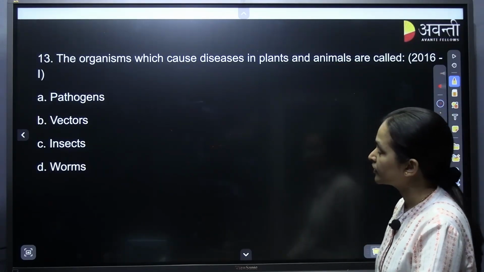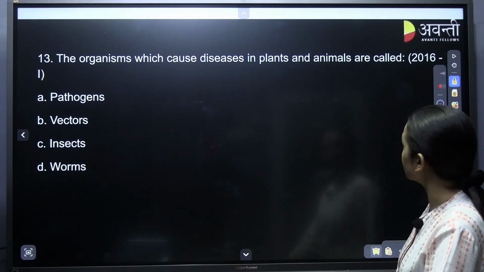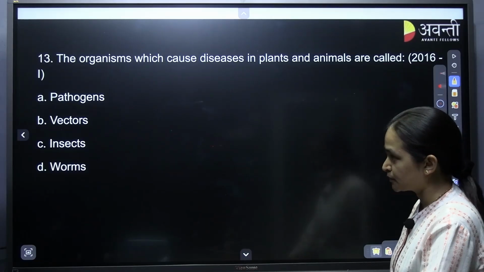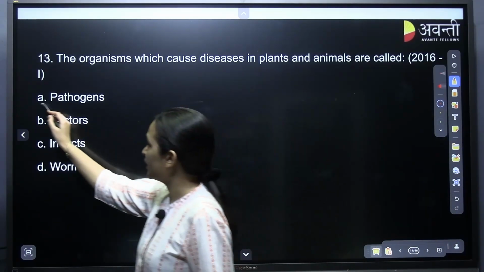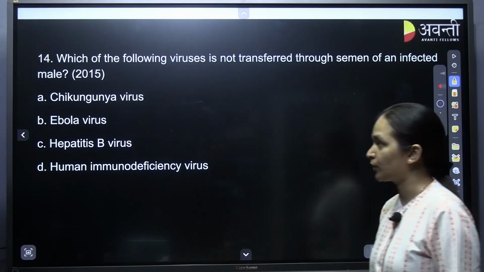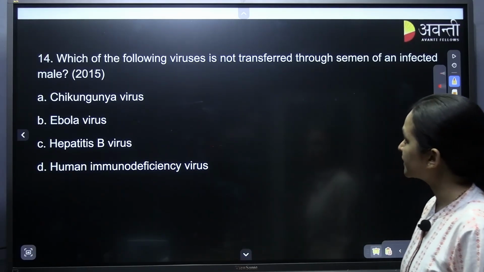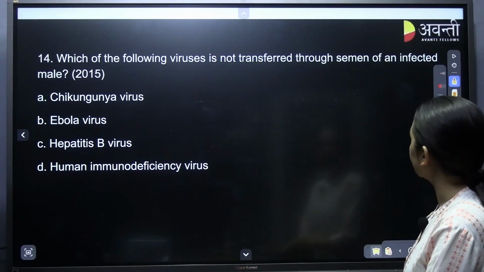Now tell me, the organisms which cause disease in plants and animals are called pathogens, vectors, insects and worms. These are called pathogens. Direct question from NCERT, definition based question. Which of the following viruses is not transferred through semen of an infected male?